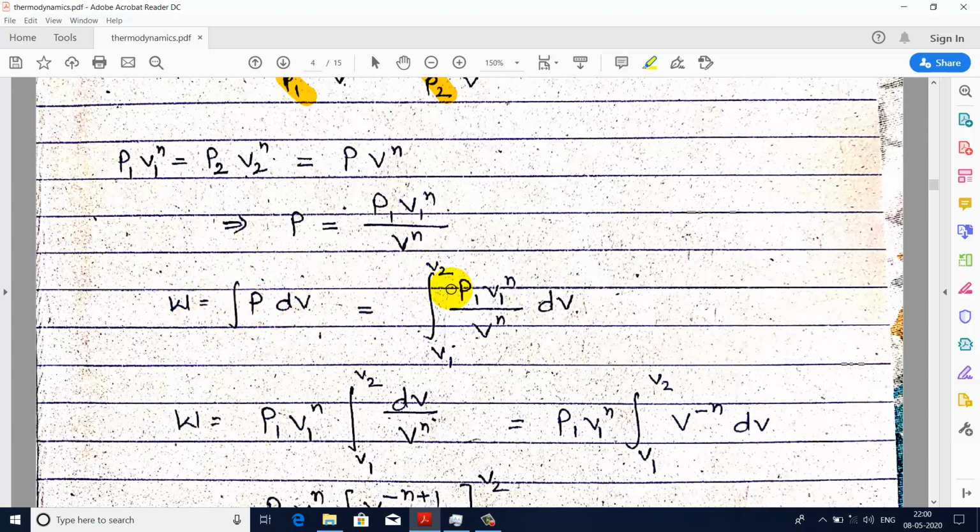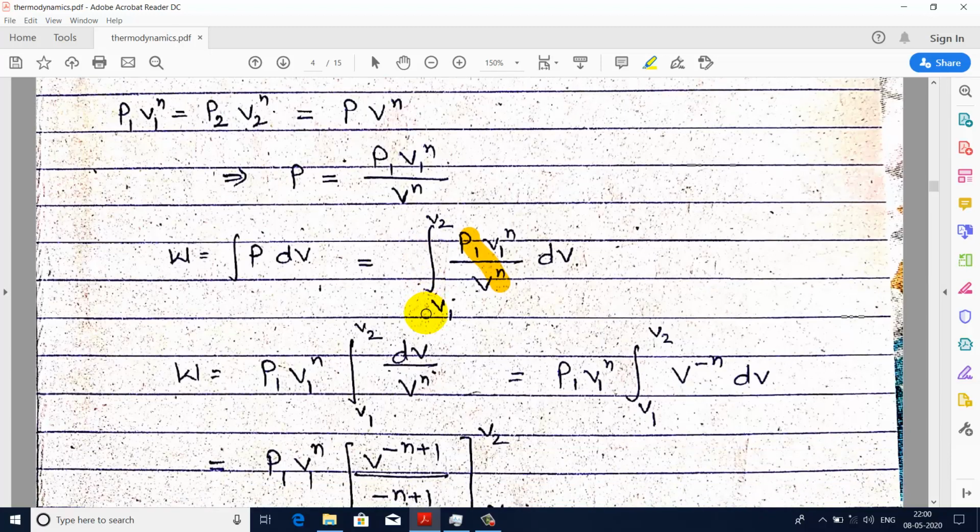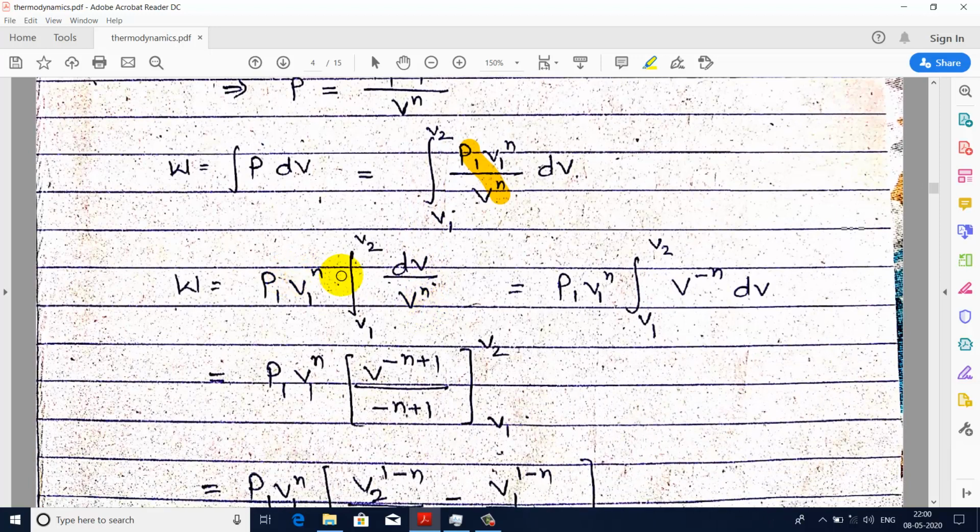Using this formula to calculate W, first we put this value of P here, then we put the limits from V1 to V2, as volume is changing from V1 to V2. Then we further solve this integration. The term P1 V1 to the power n is constant, so we take it out of the integration, and we are left with the integral of dV upon V to the power n.